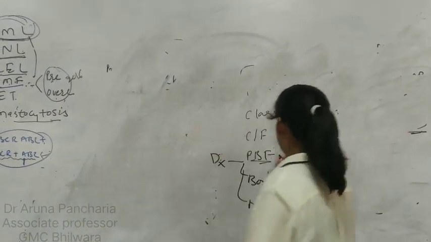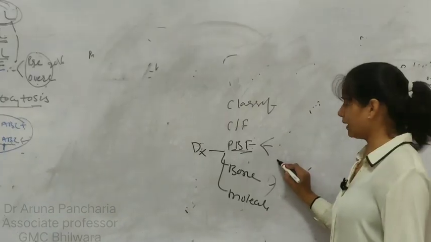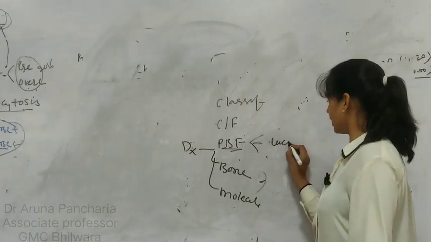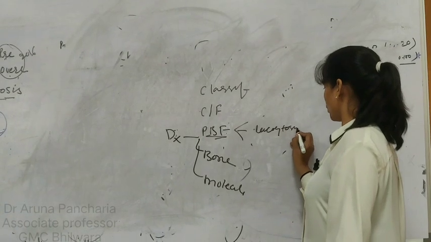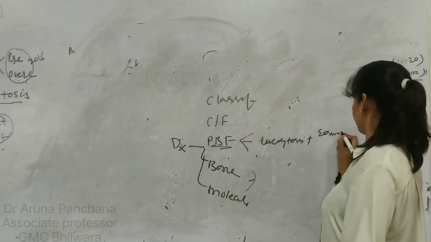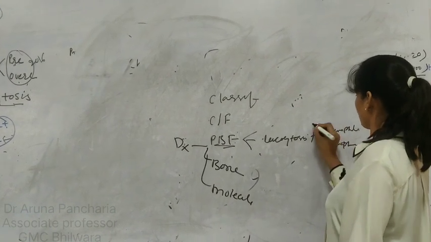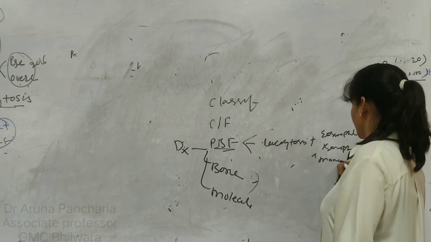In PBF, lineage, RBC, WBC and platelet. And in WBC, importantly, there will be leukocytosis. Along with this, eosinophilia and basophilia, and monocytes are also going to increase.